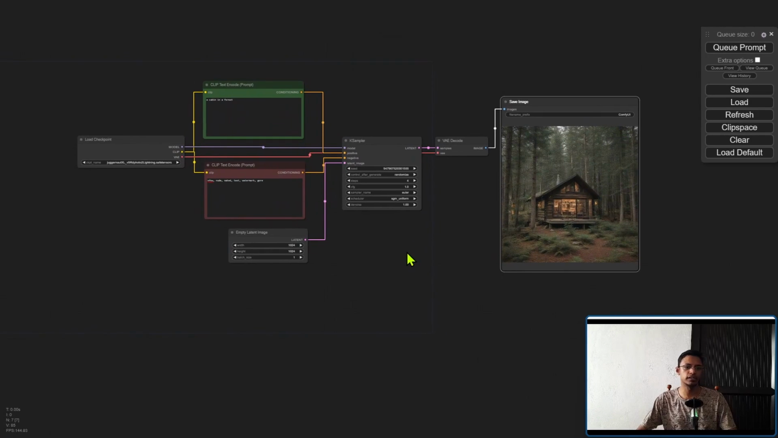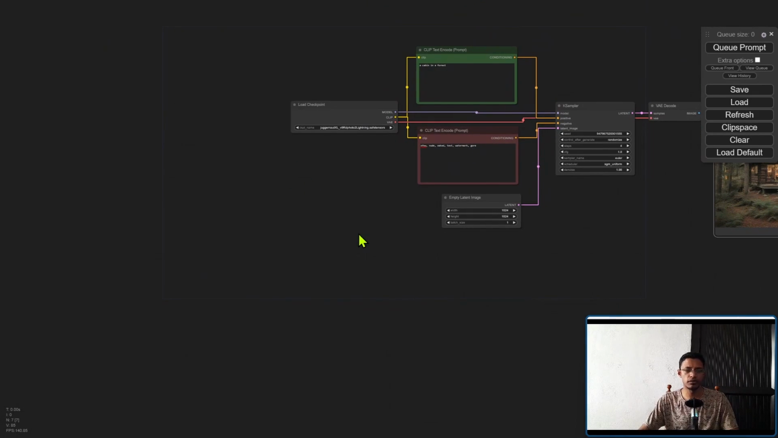All right, so we've taken a look at how Stable Diffusion works, what the different nodes are for text to image, as well as image to image work. Let's talk about a couple of nodes which are built into ComfyUI.